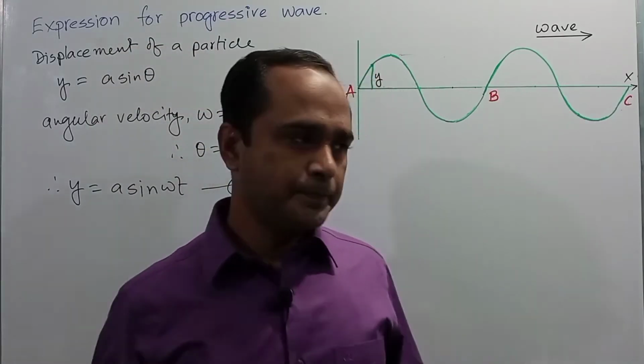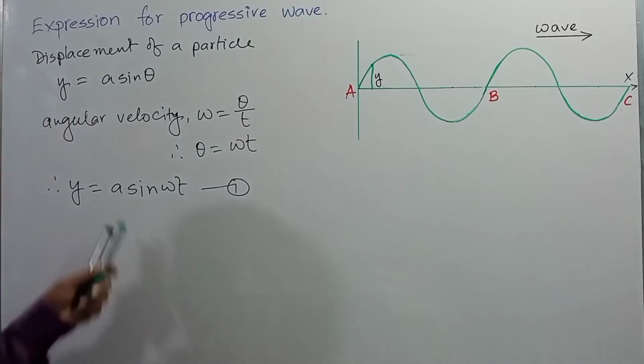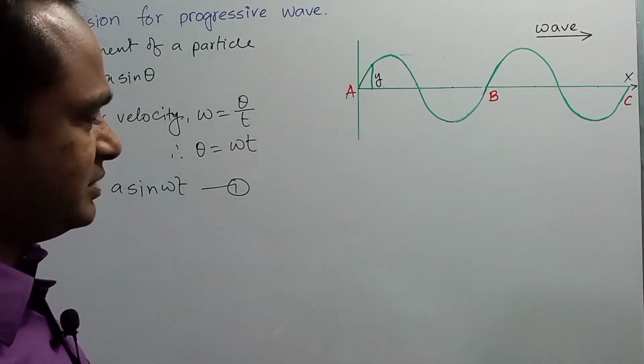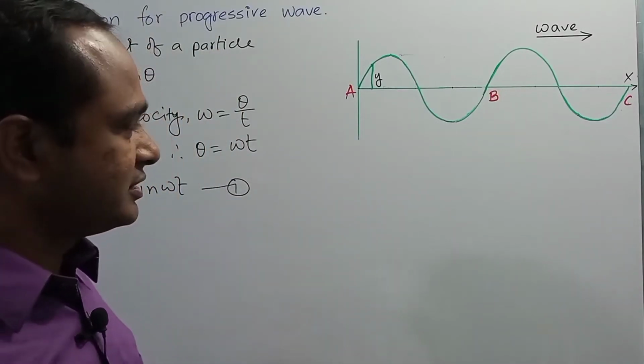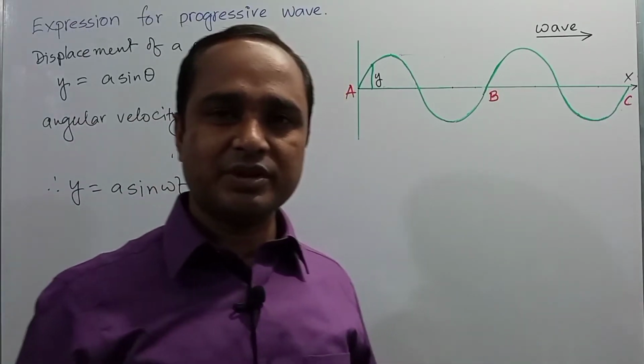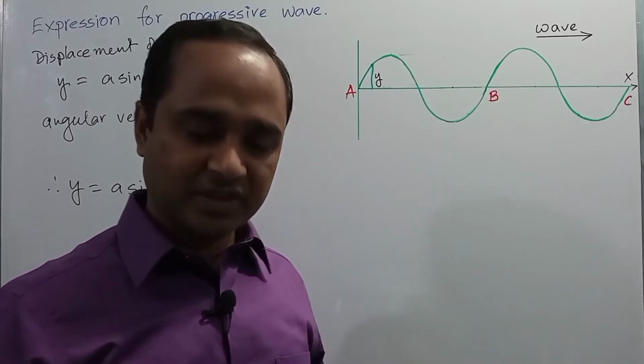So dear student, here the expression y is equal to A sin omega t indicates the displacement of the particle placed at a point. But we have to know the displacement of all particles of the medium, right?